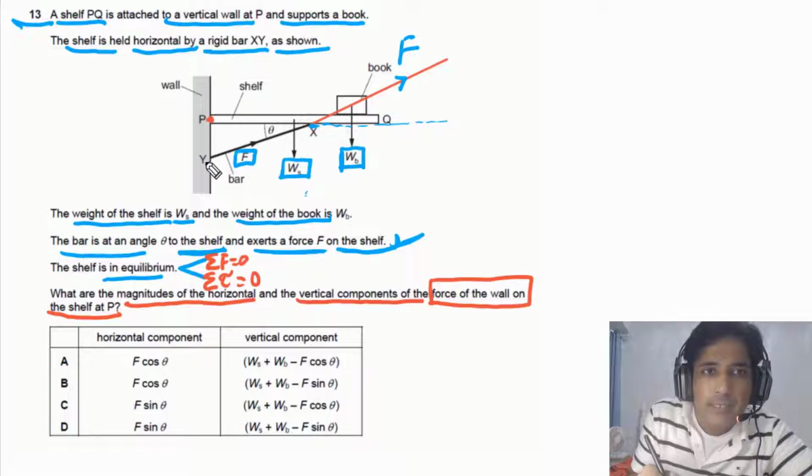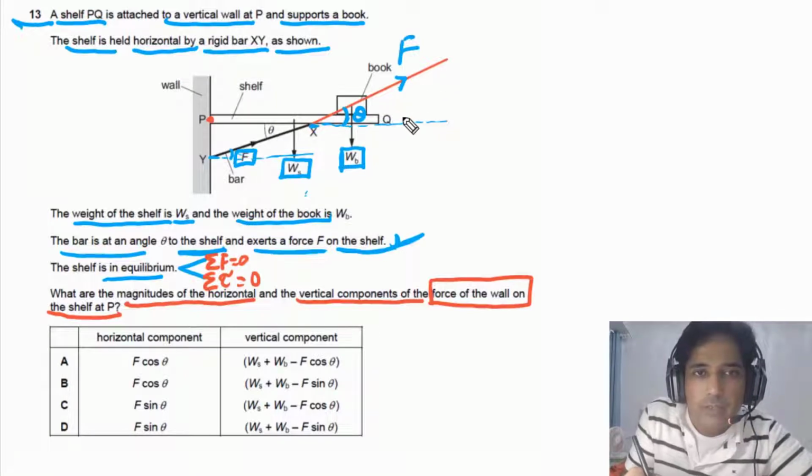If you look at this angle and if I draw a horizontal line here, this angle also has to be theta. It simply means that F is making angle theta with the horizontal. So this is angle theta and this angle is given in the question. Or simply you can say alternate angles are equal.